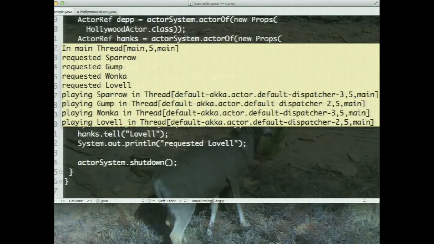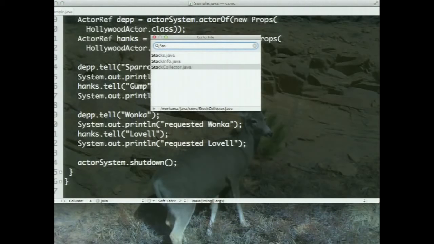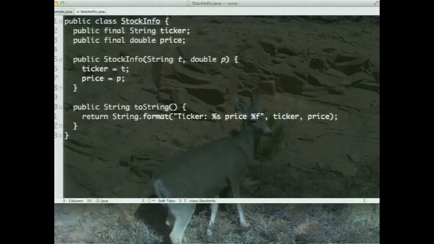So given this, how do we really put something useful with this? Let's take a look at an example of how we could apply this. Let me say that I have a stock info class right here. The stock info is a fairly simple POJO object. All that the stock info does is print out the stock information, the price and the ticker information. That's all it does. Great.